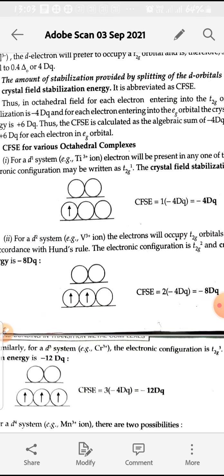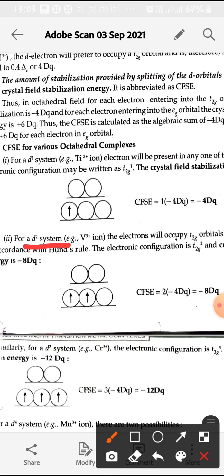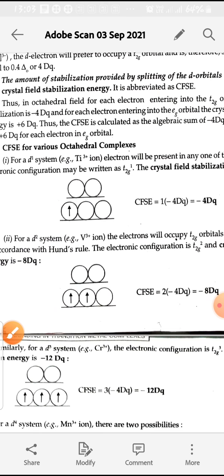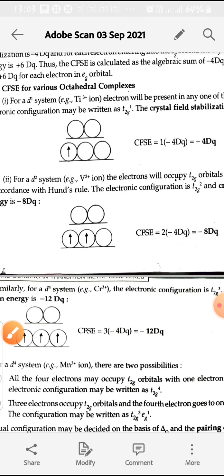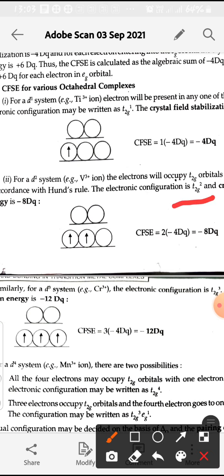Next we take the d2 system. In the d2 system, that is vanadium 3 plus, the 2 electrons go into the T2g orbitals, so the configuration will be T2g2. Then it stabilizes by minus 4 dq for each of the 2 electrons, so 2 multiplied by 4 dq is equal to minus 8 dq.